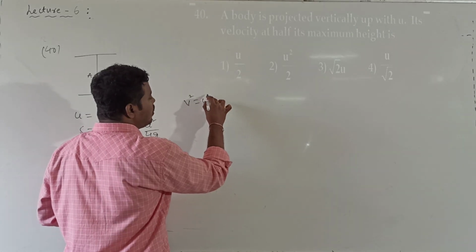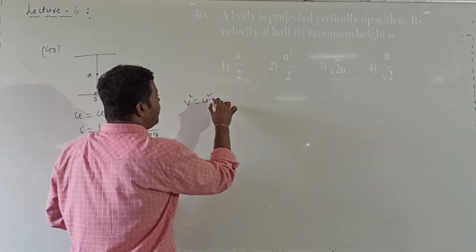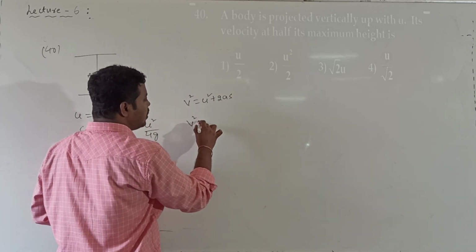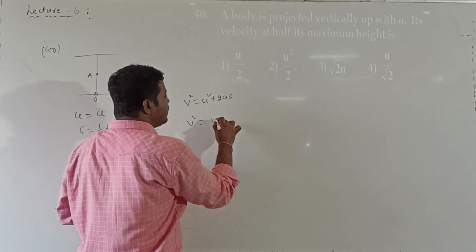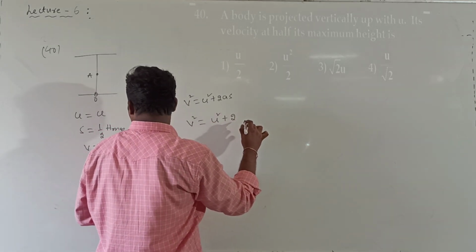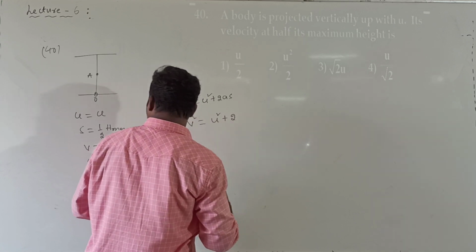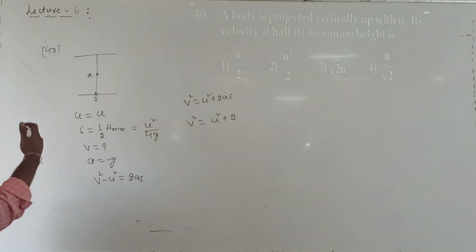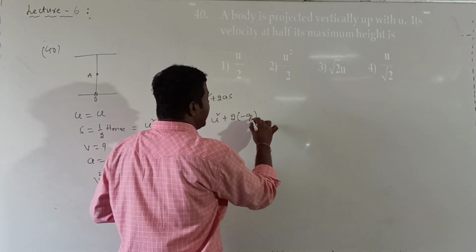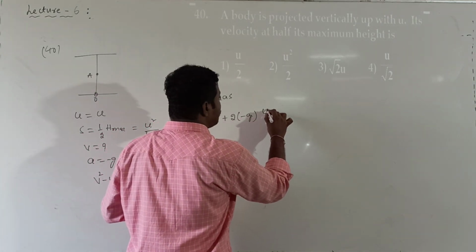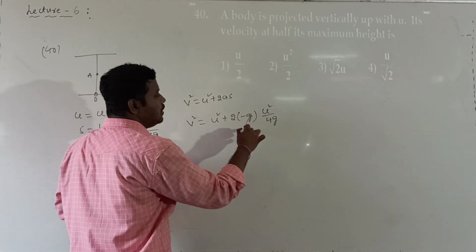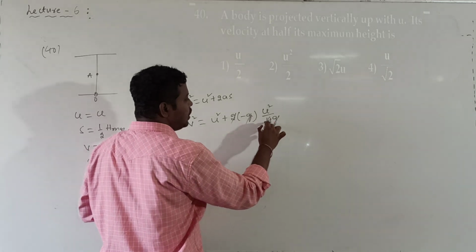V square is equal to u square plus 2 into a into s. So v square is equal to u square as it is, plus 2 into the a value. What is the a value here, for a vertically projected body? The a value will be minus g, and the s value will be equal to u square divided by 4g. Then the g and g cancel, 2 1s are 2, 2 2s are 4.